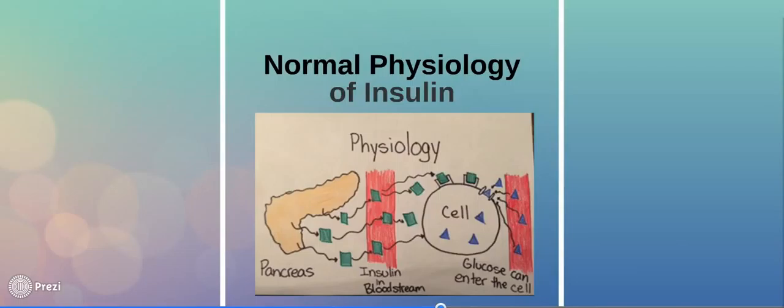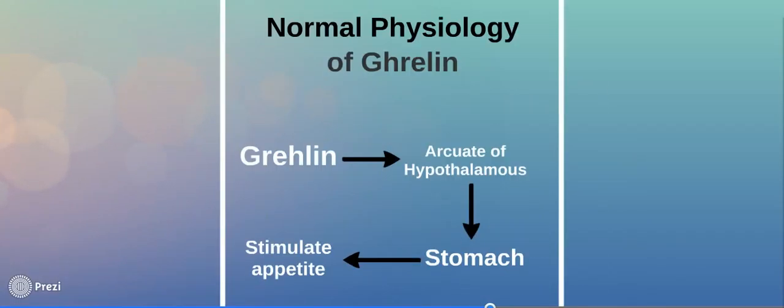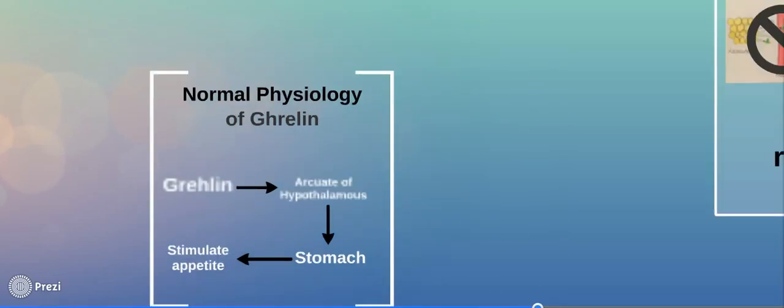Insulin has the same effect as leptin when it comes to suppressing the appetite, but is less potent. Insulin is secreted by the pancreas and attaches to protein receptors that activate the protein channels that allow glucose into the cell so the cell is able to use the glucose for energy. Ghrelin is the opposing hormone to leptin. Ghrelin's function is to increase appetite and stimulate eating. Ghrelin is secreted mainly in the stomach, and it signals the arcuate nucleus of the hypothalamus that your stomach is empty.